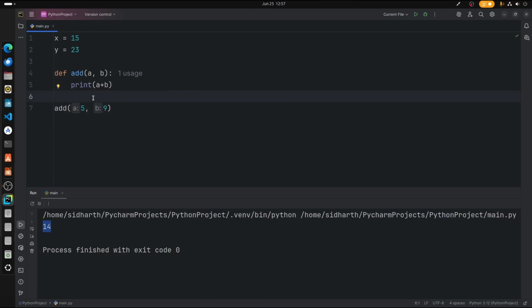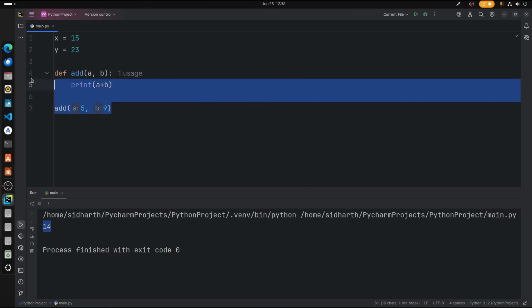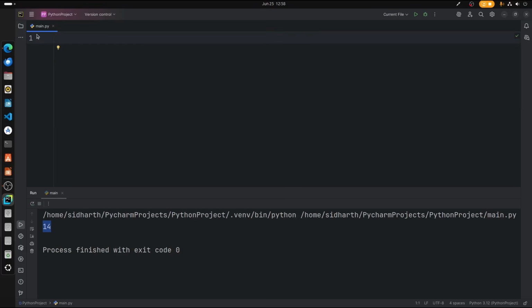Alright, so let's move on to scopes. So what are scopes? Basically it's nothing but variables, but in scopes, when you have a local variable, that variable will be accessed only inside the function. For an example, let's start with a basic function. We're going to type x is equal to 10. Here, this variable is not inside a function, which means it's global, and this variable is accessible